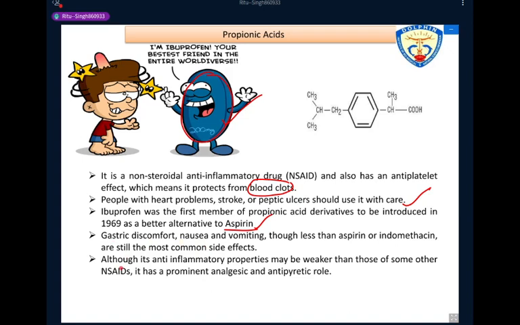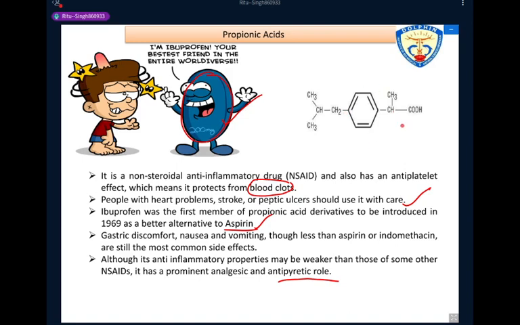Okay, although its anti-inflammatory properties may be weaker than those of some other NSAIDs, it has a prominent analgesic and antipyretic role. Clear? This is the structure of the propionic acid category drug, ibuprofen.